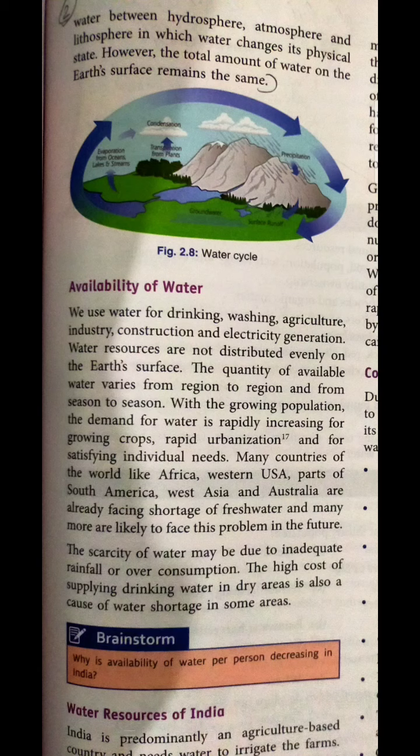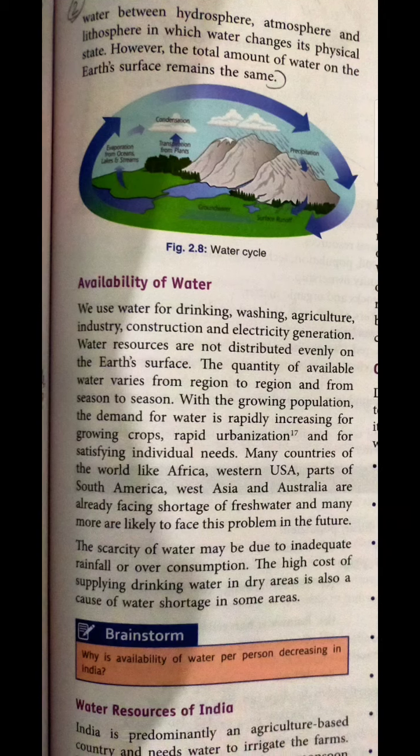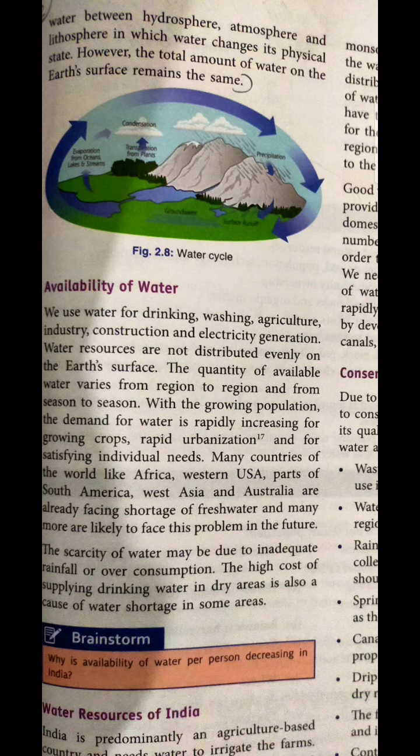So we are going to discuss where water is available, how much is essential for consumption, and how much we have in our country and in other countries as well. We use water for drinking, washing, and agricultural activities. Industrial activity, construction, and electricity generation are all completely dependent on water.